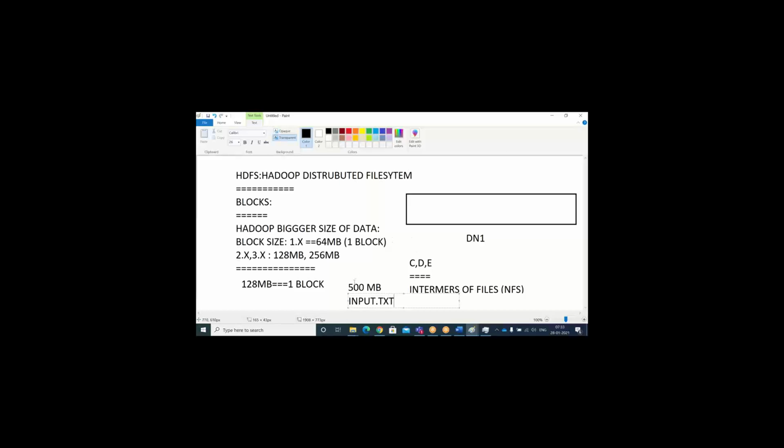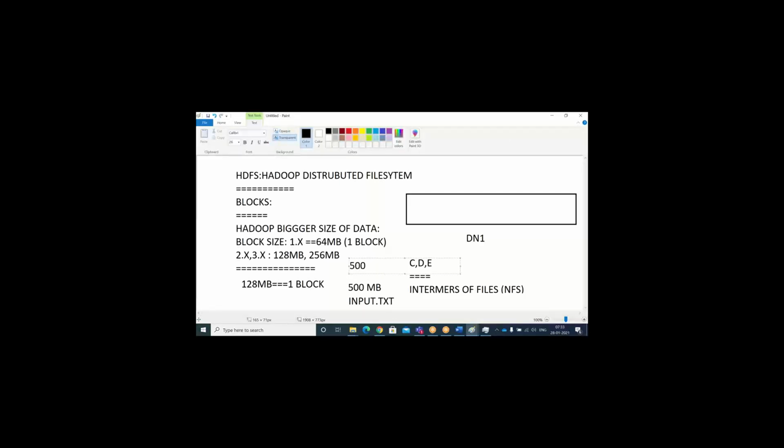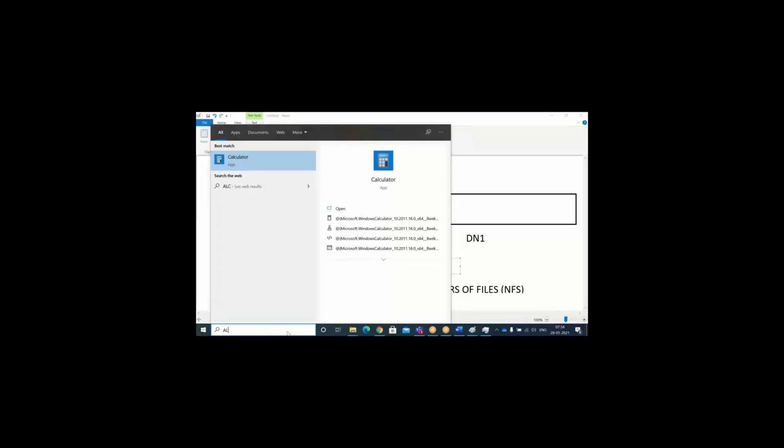Okay, this is my 500 MB file, input.txt. You want to copy it to your Hadoop cluster. While copying, it will slice your data. That means this 500 MB will be divided by your block size. Here, what is the block size? 128 MB.